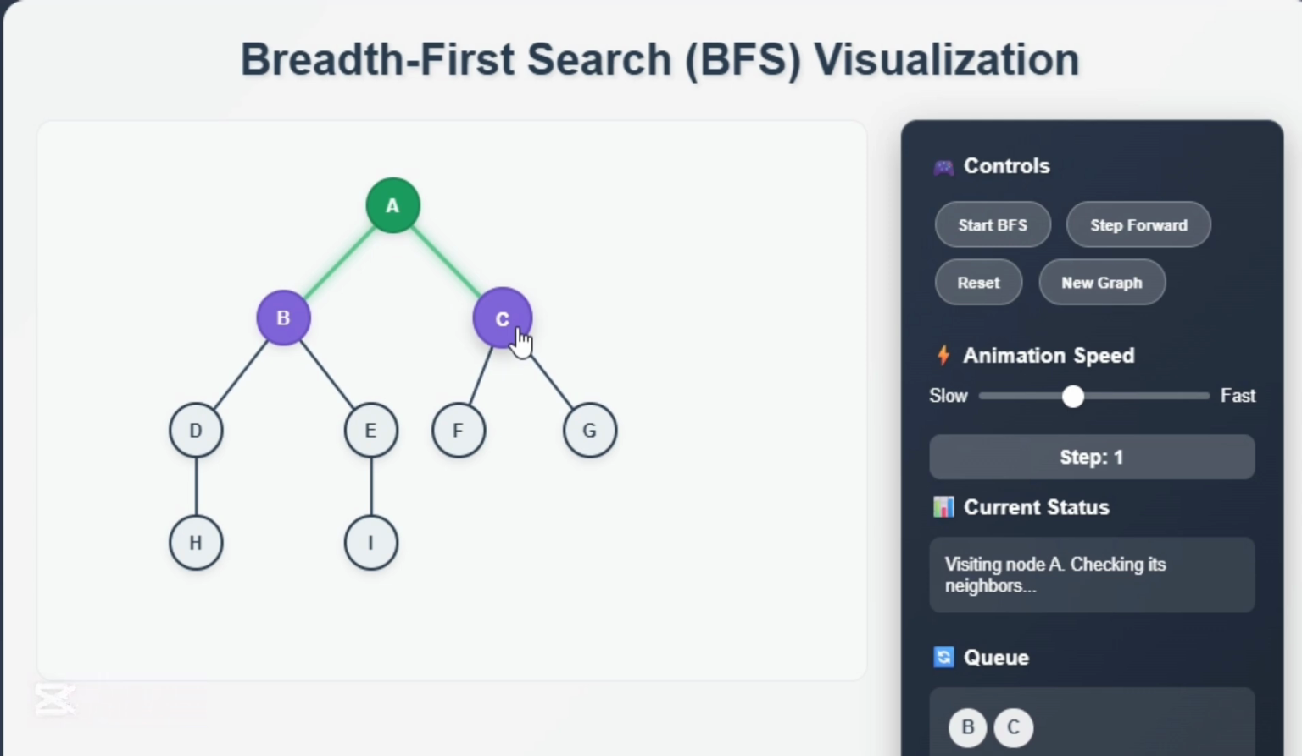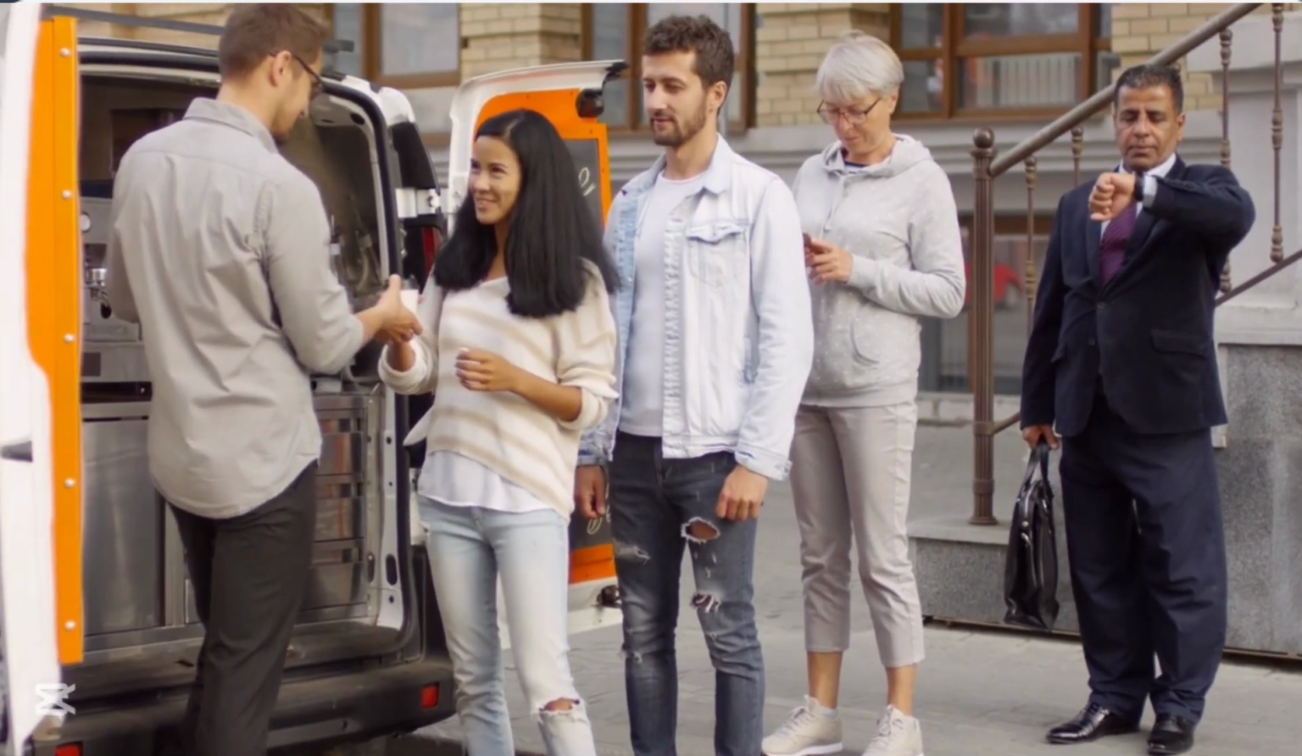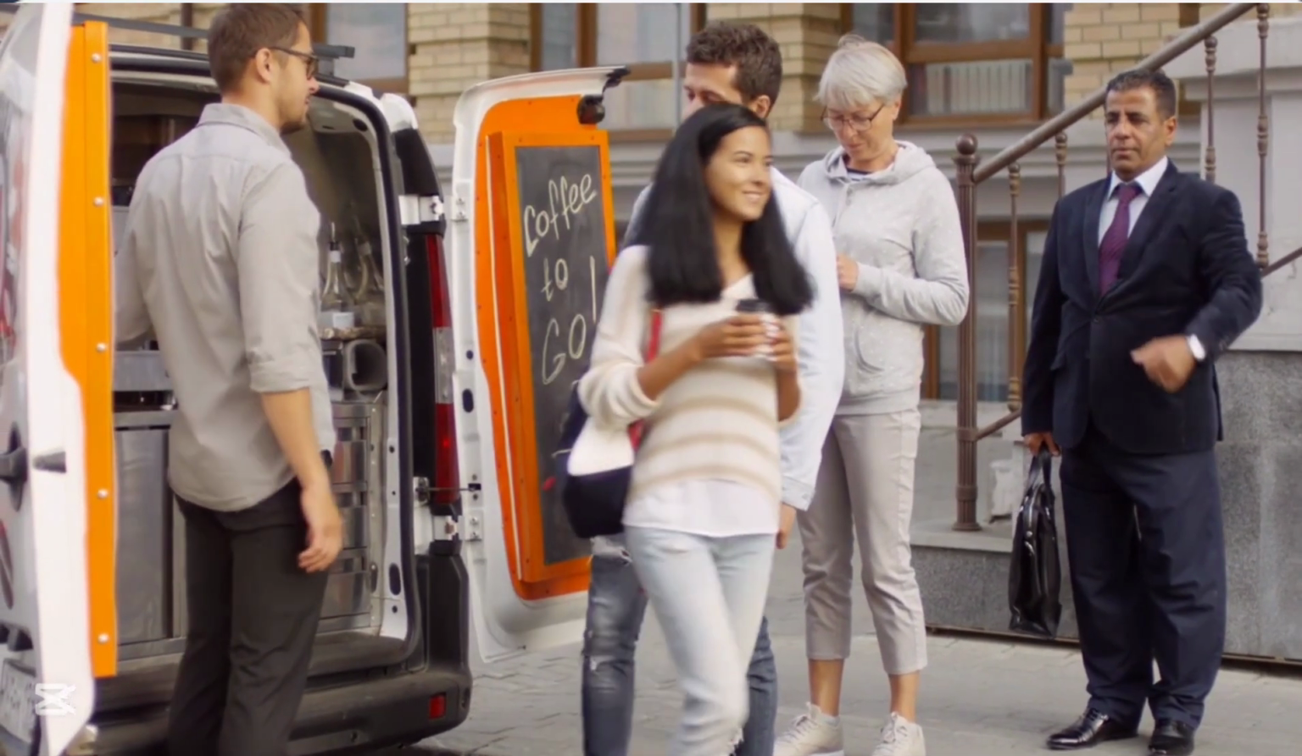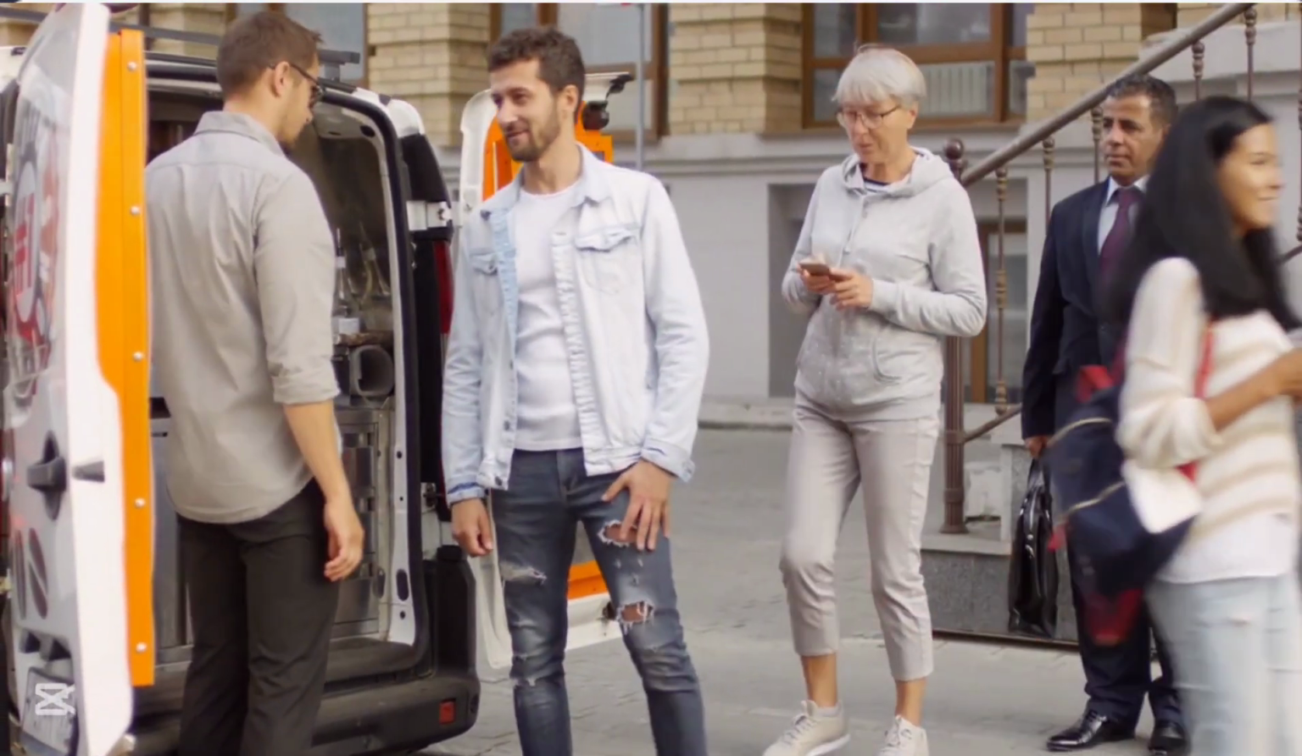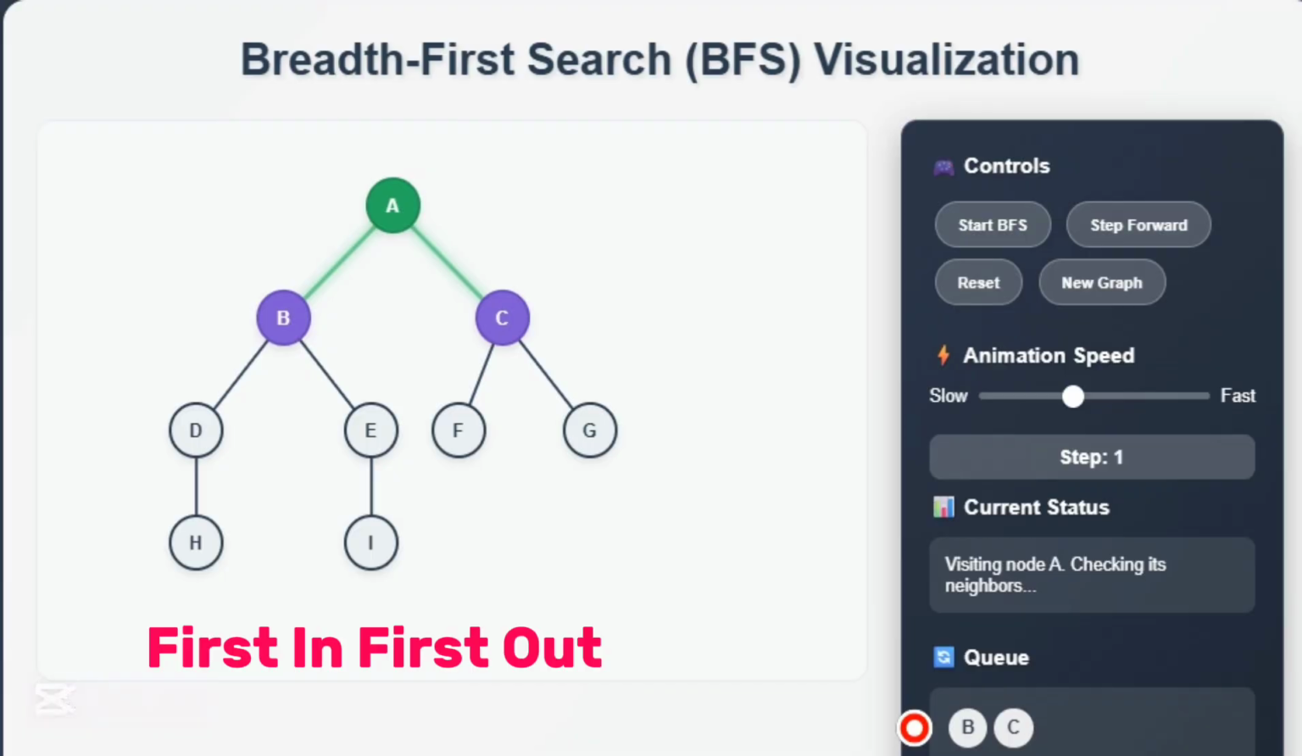And here comes the important part. We don't just jump to any neighbor. Instead, we add these neighbors to a special list called a queue. A queue is a list that follows the rule first in, first out. That means the first node added to the queue will be the first one we explore next.